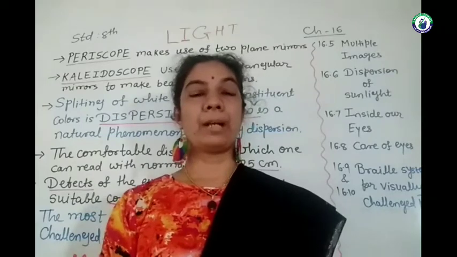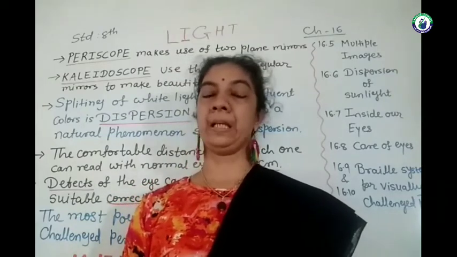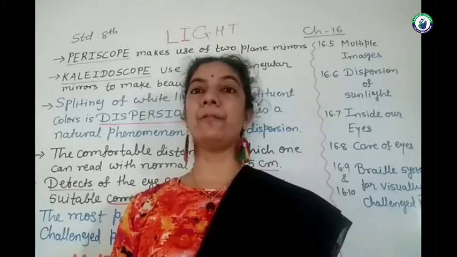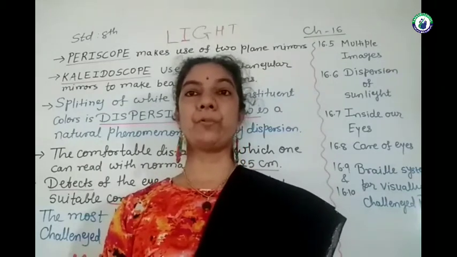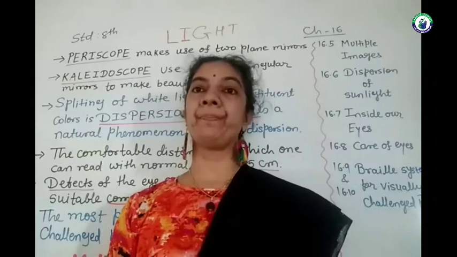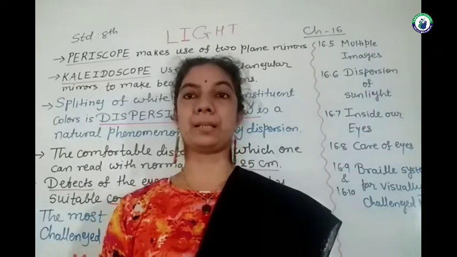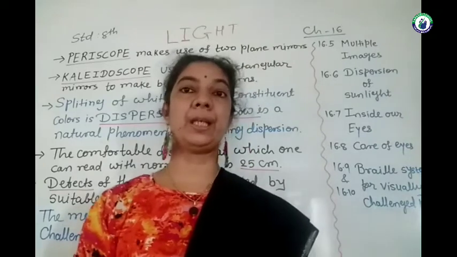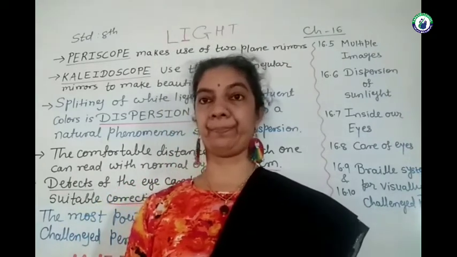Normally, for a healthy person, the nearby distance at which we can read comfortably is 25 centimeters, and the distance for seeing far objects is infinite.